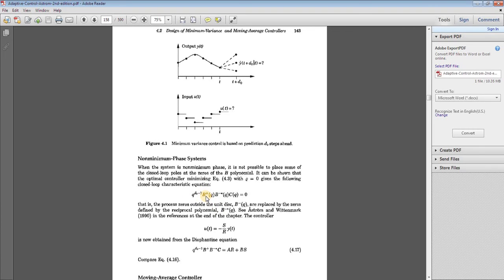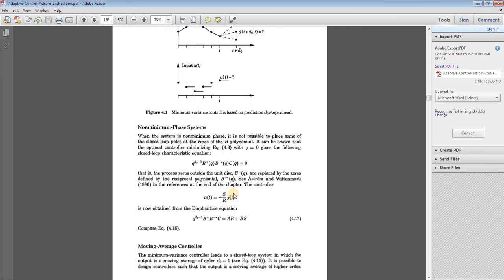There is an introduction of the B polynomial, B positive and B negative asterisk, where the process zeros are outside the unit circle, and B negative of q is replaced by the zeros defined by the reciprocal polynomial B negative asterisk of q.